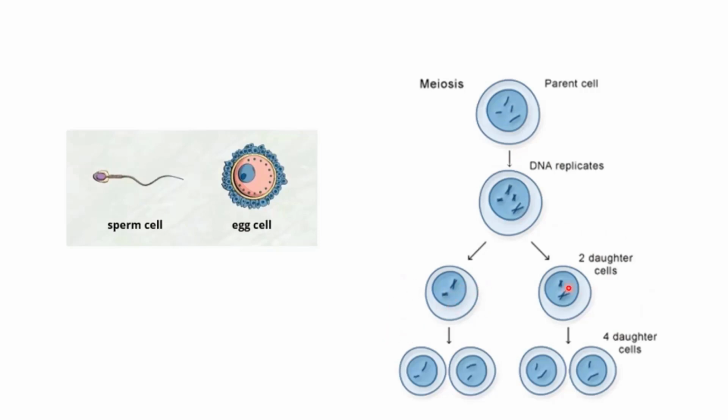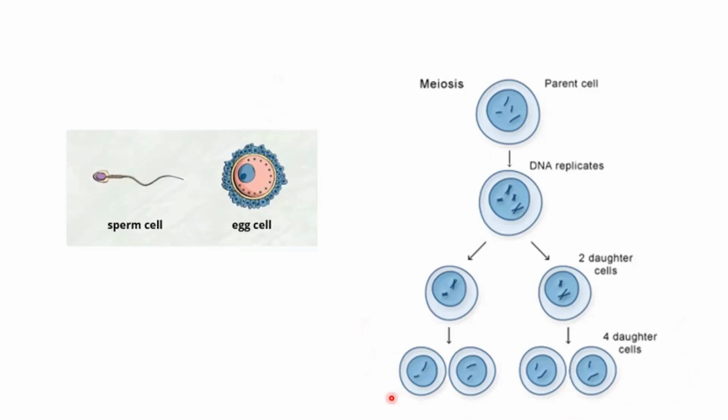But there is an additional step. In this step, these two cells are going to divide again. Now this is 4 and this will contain 2. So 2 will go here, 2 will go here. So you see that from the parent cell, the number of chromosomes in the final daughter cell is reduced. This parent cell had 4 chromosomes and the daughter cell will have 2 chromosomes, right? So this parent cell will be producing 4 different types of daughter cells.